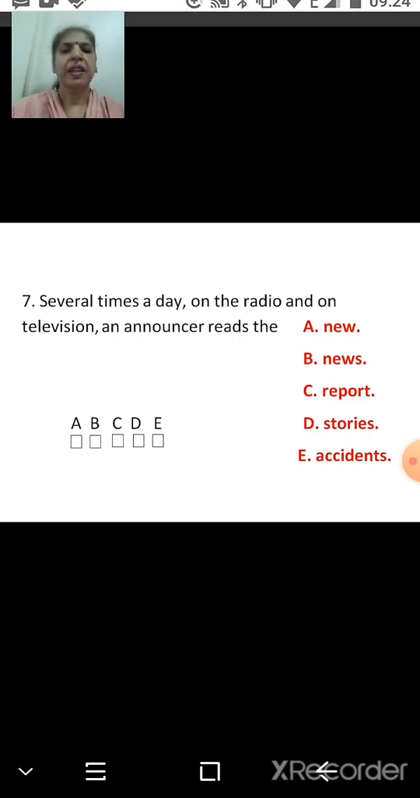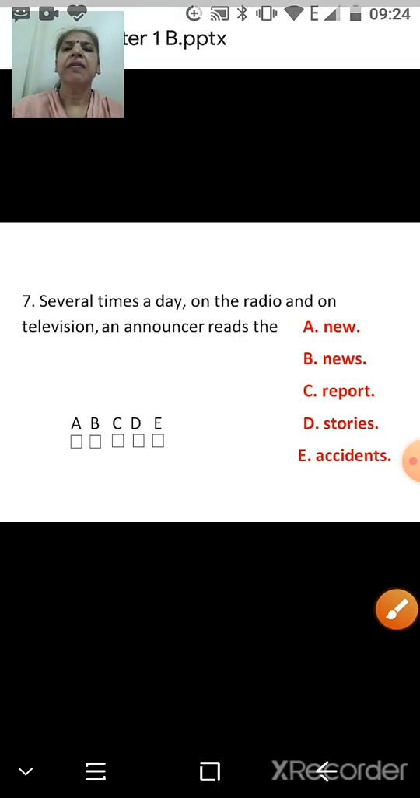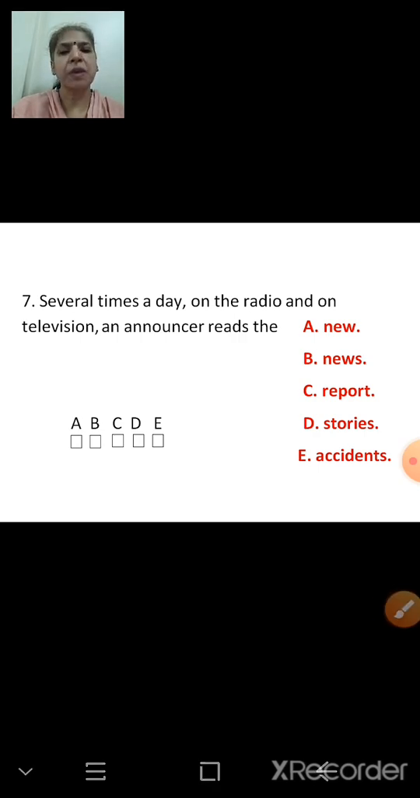So what have we done? We have to choose the best option, read all, and find which one is the correct one, and tick that. So here we are going to conclude our session. In our Chapter 1 of Active English, we have studied two things. One is write sentences using while.